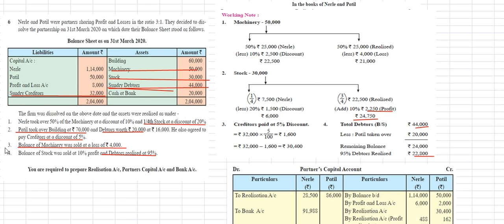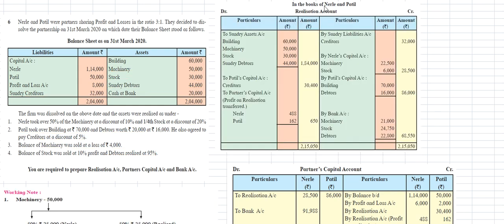Now we will pass the realization account. In the books of Nele and Patil, the realization account to sundry assets: all the assets come in the sundry assets account. The building amount is 60,000 rupees, machinery is 50,000 rupees, stock is 30,000 rupees, and sundry debtors is 44,000 rupees. The total of these four items is 1,84,000 rupees.